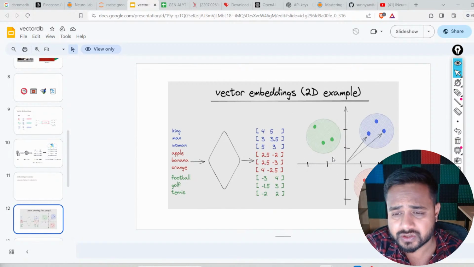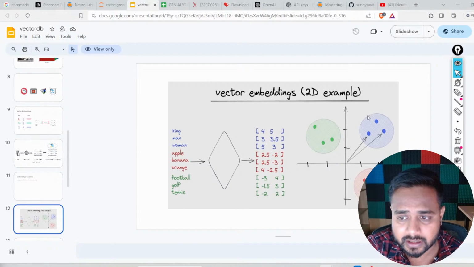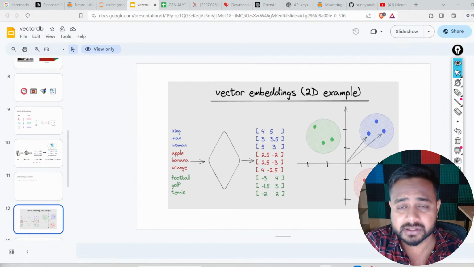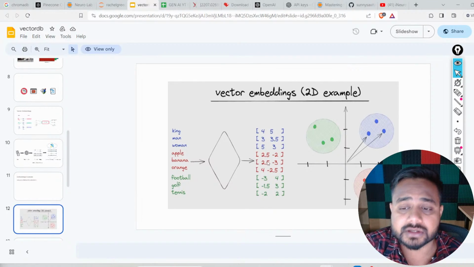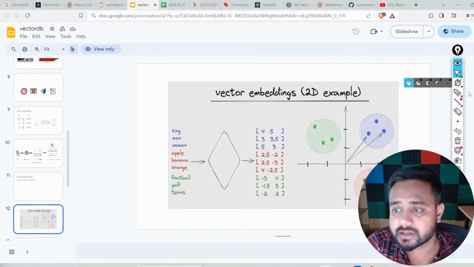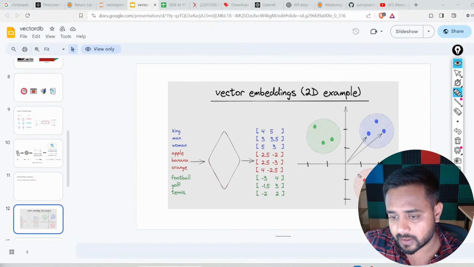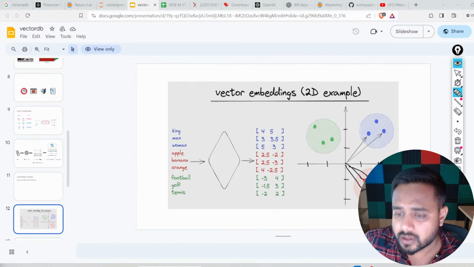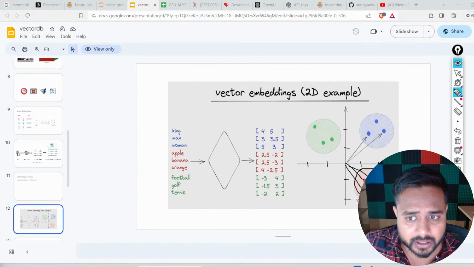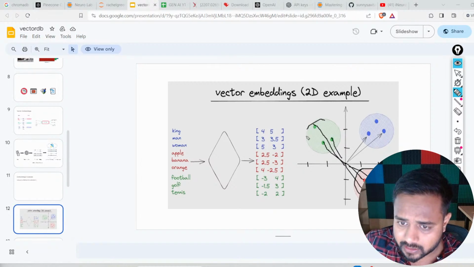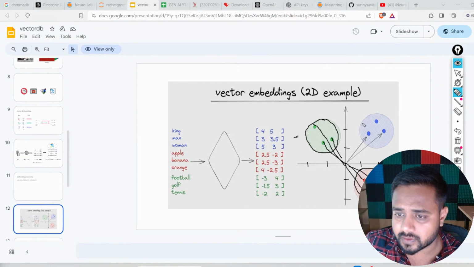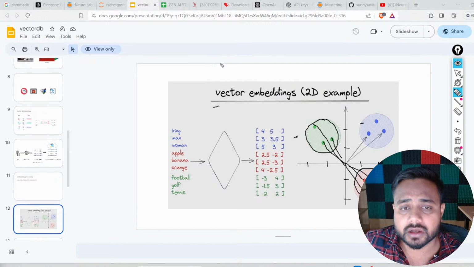Now we can do a similarity search. We can actually make a cluster. Let's say these two vectors are near to each other, so we can say they have some similarity. This particular vector has some similarity, like this red one also. Here is one vector, this is another vector, this is the third vector. They are lying near to each other, so I'm saying these three vectors have some similarity. Now this one also, this also, and this one. So these vectors, this green one, have some similarity, right? Like this.